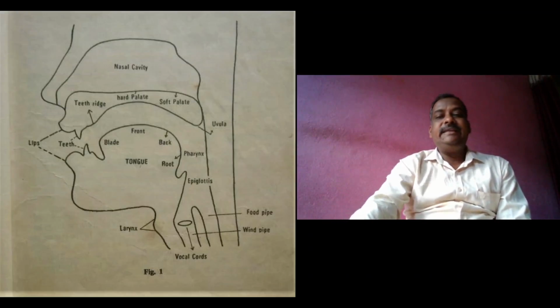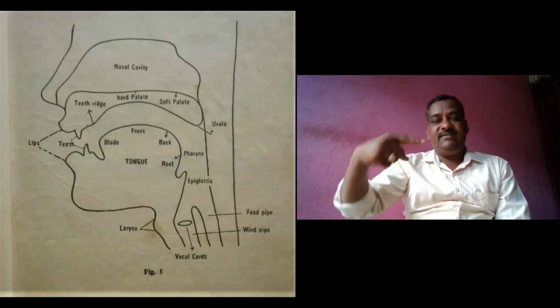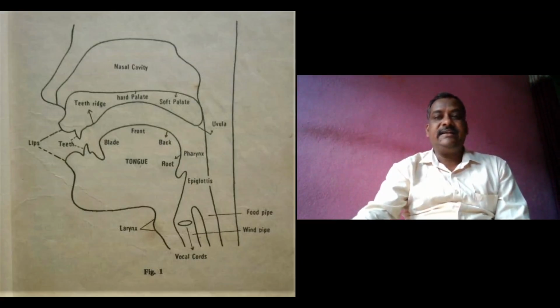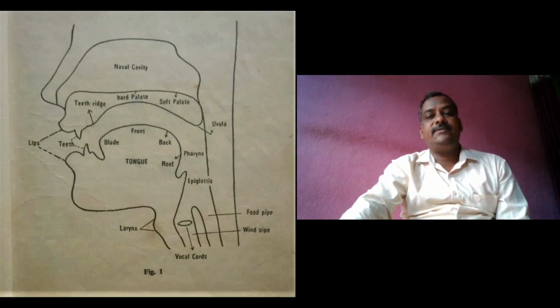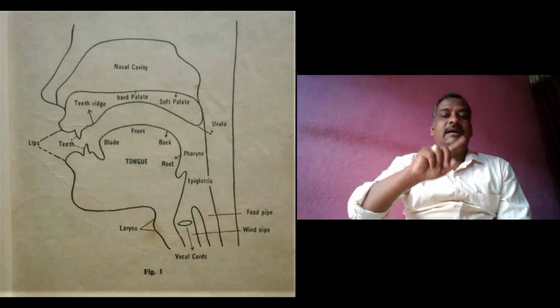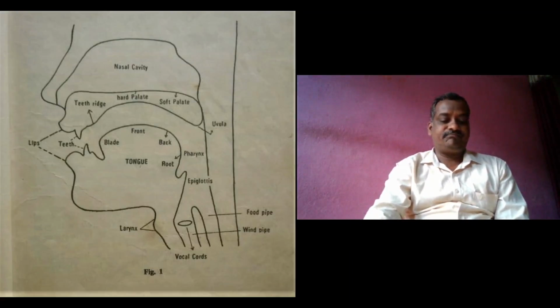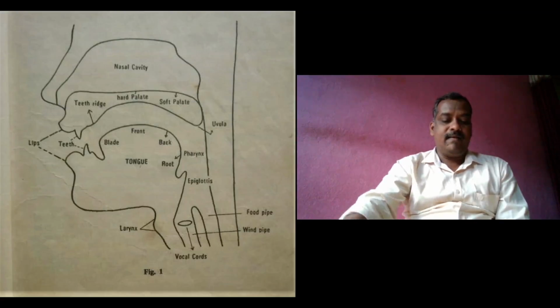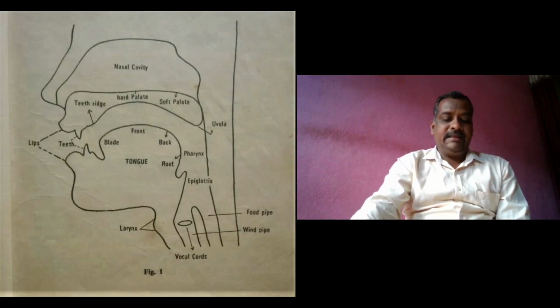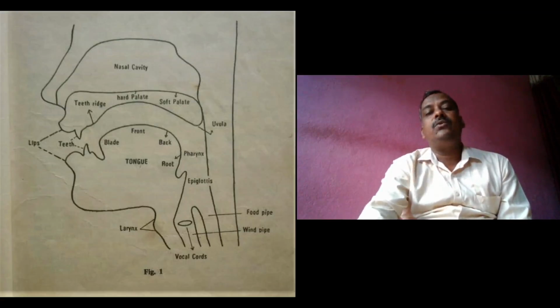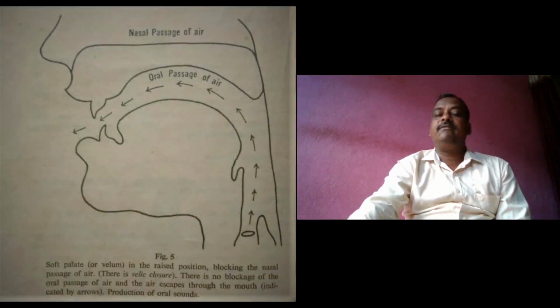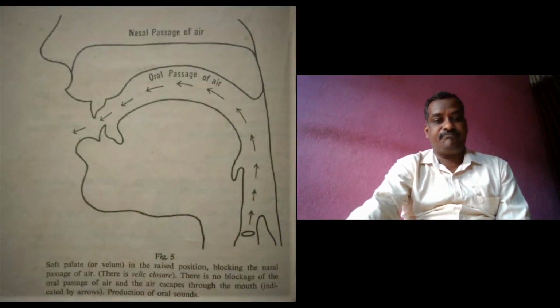If the soft palate is raised so that it touches the back wall of the pharynx, thereby closing the nasal passage, the air then cannot escape through the nose at all. This can be seen in the figure shown here.